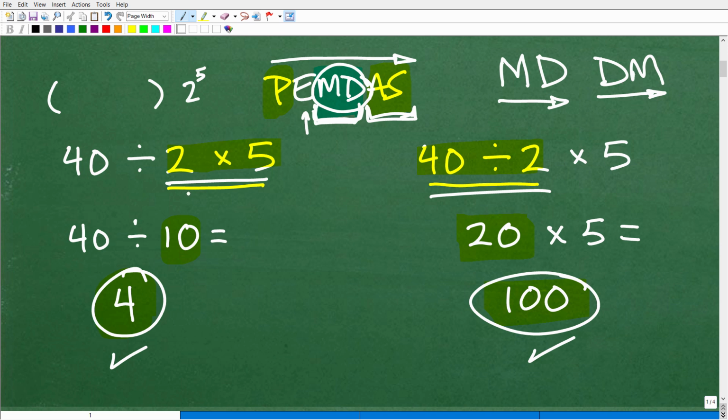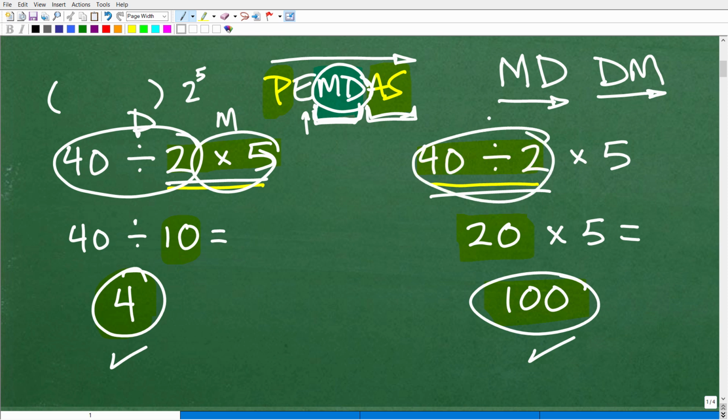So let's take a look at our problem again. You can see, what did I have first? I had division and then I had multiplication. That's why you have to do division here first, and then I do multiplication second. So you're not always going to follow PEMDAS, P-E-M, where I do all the multiplication and then all the division. No. It all depends on what you're seeing, what comes first from left to right. That's a little detail that a lot of students miss. So if you made this mistake, don't feel so bad.